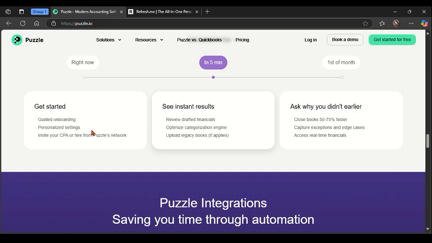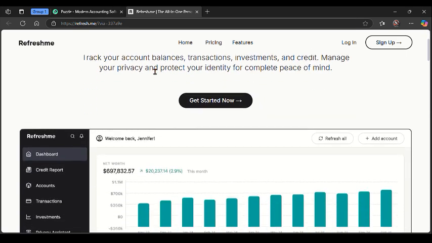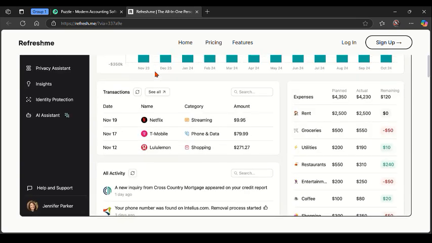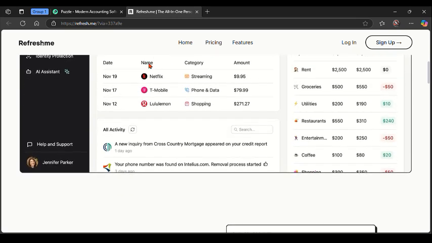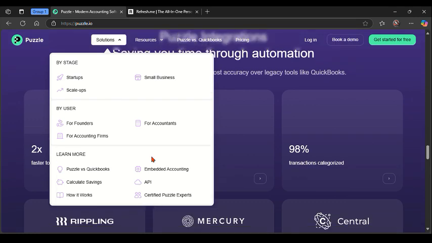Puzzle.io is a finance automation, real-time accounting platform tailored for startups and fast-scaling businesses. It focuses on syncing banks, payroll, and revenue data to give live financial visibility. And Refreshme, on the other side, is a lightweight accounting and expense tracking tool built for freelancers and micro businesses. It prioritizes ease of use and mobile-first simplicity over complex features.